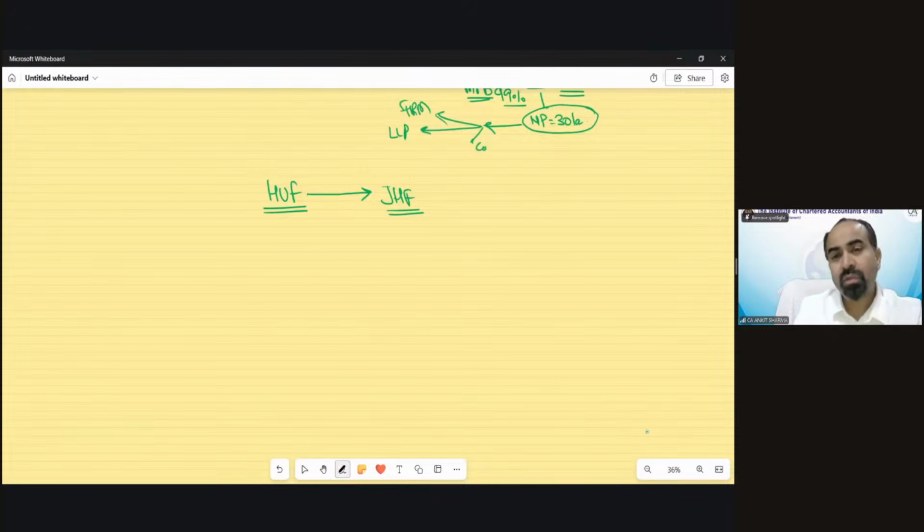Clear? The joint Hindu family again is not explained under the Income Tax Act.